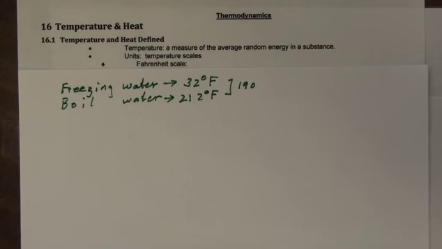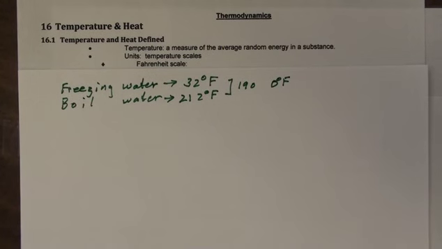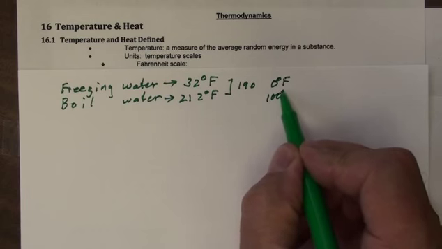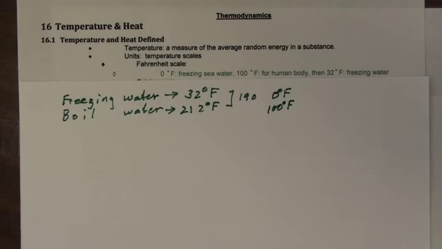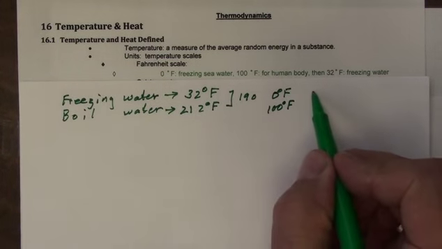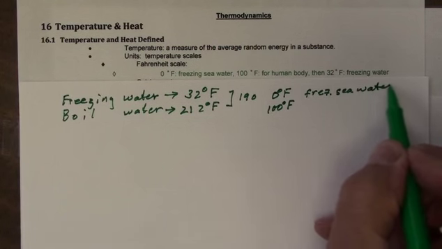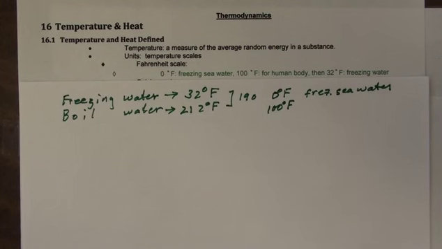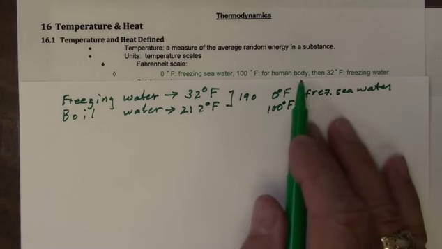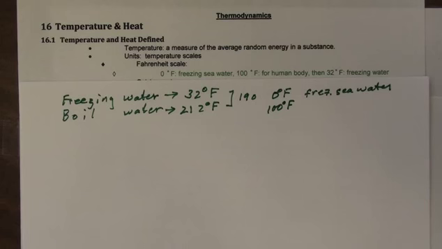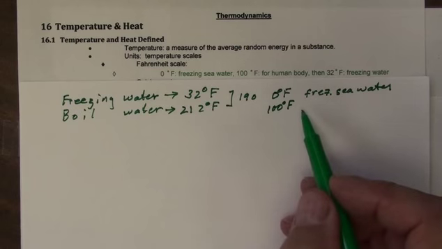So you can say, well, what is the coldest thing? Well, obviously he picked something to be 0 degrees Fahrenheit. And he picked some other standard to give him 100 degrees Fahrenheit. Can you imagine what these two are? Well, it's there in your notes. And you can see that 0 degrees is freezing seawater, in other words, ocean water that's frozen, which is much colder than regular water. And he picked 100 degrees for the human body, which is really 98.6 as we take it today. But he chose that to be 100 degrees, thinking because his thermometers were not exact.